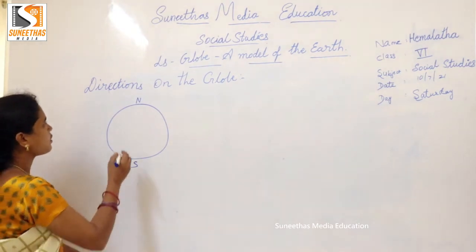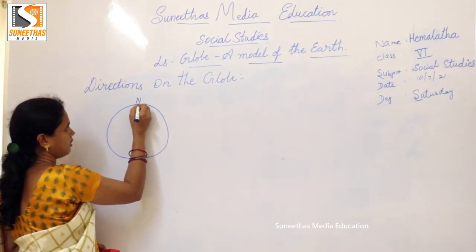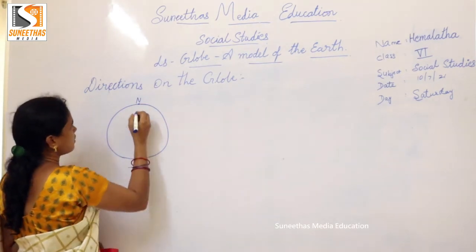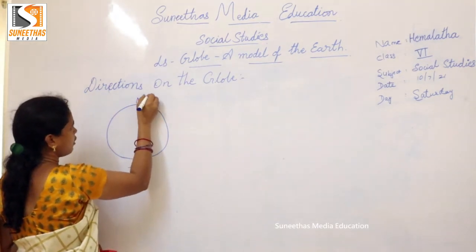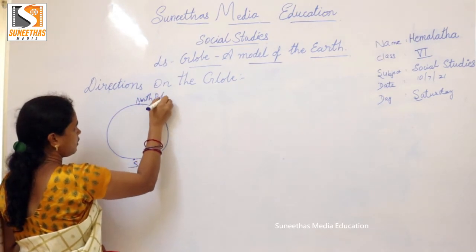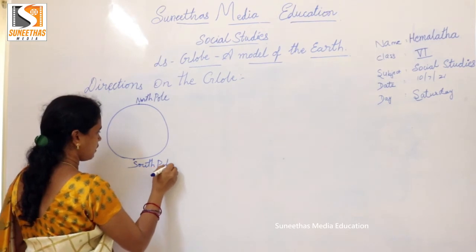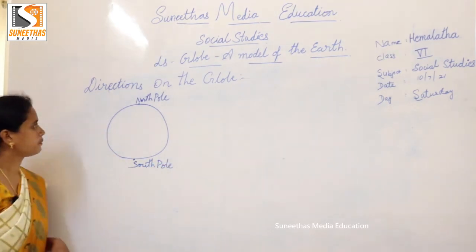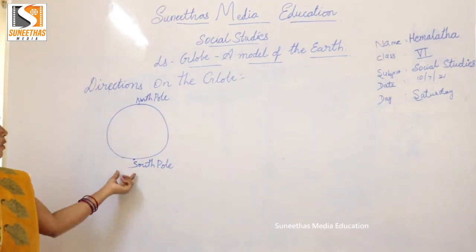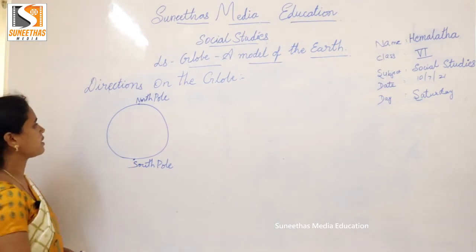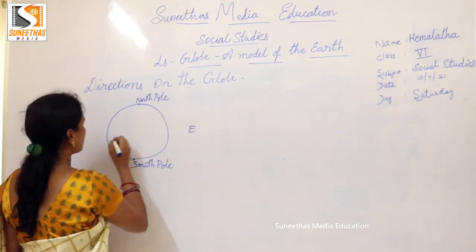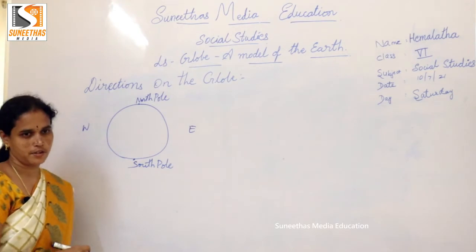There are also 2 poles here. This is the North Pole, and here is the South Pole. Mainly this North Pole and South Pole, and here is east, and this side west.